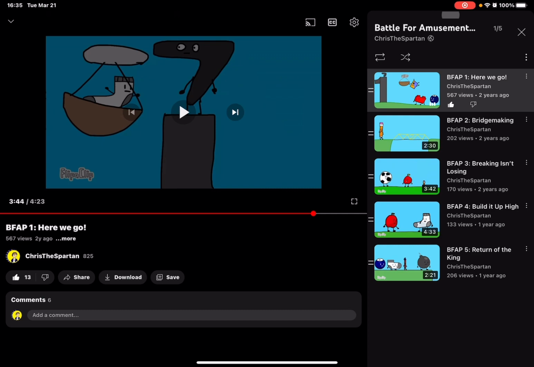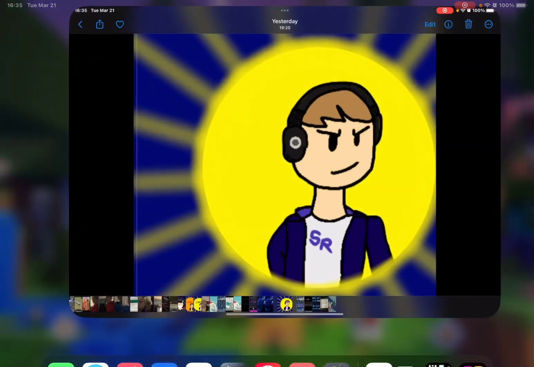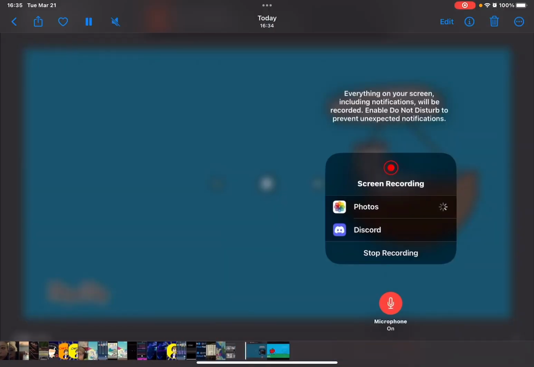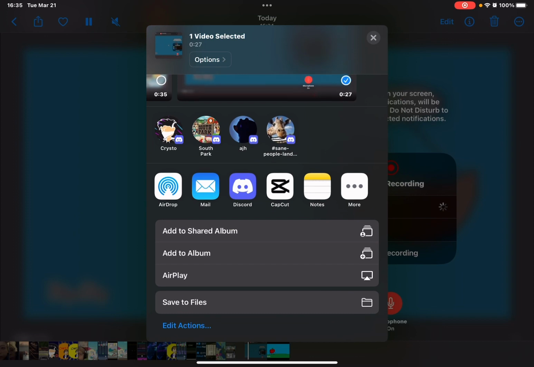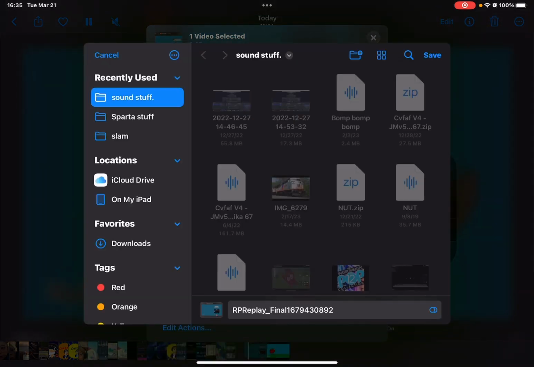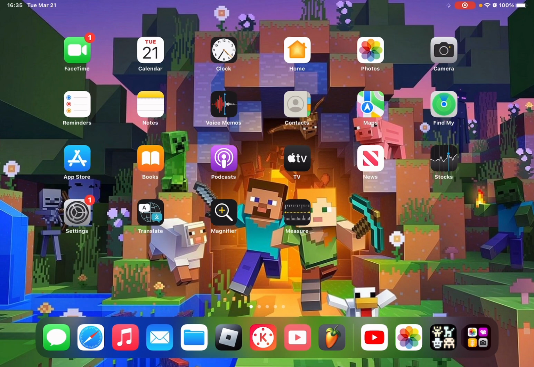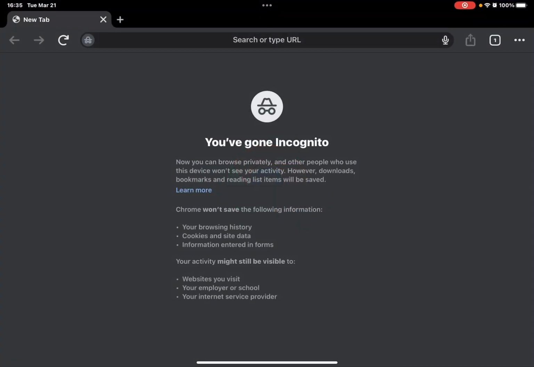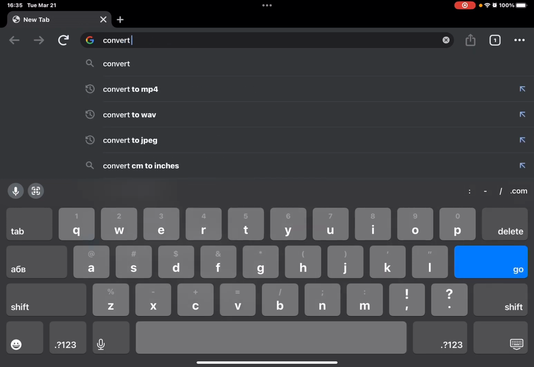Alright, once you recorded that clip, you go to your photos and click this button, click save to files, and then just whatever file you want, I don't know. And then you go to Chrome or whatever browser you use, and just search convert to WAV.